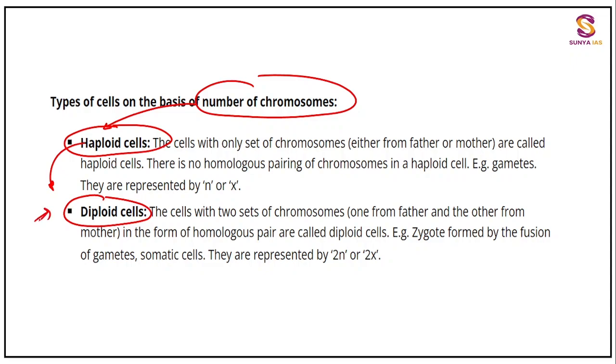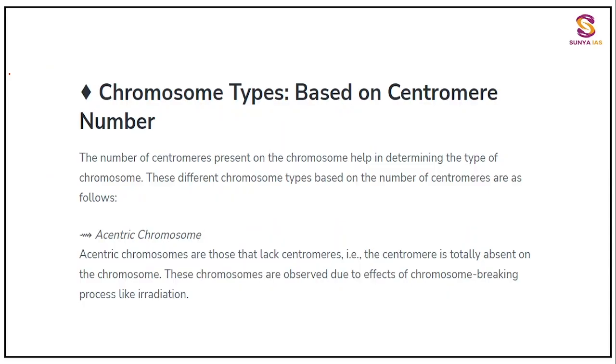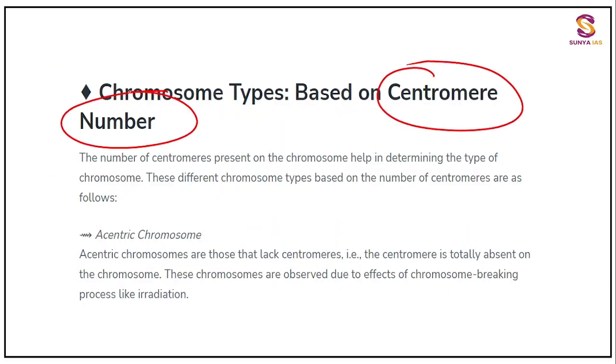This you will be finding in a particular aspect, but not a very important division of cell. Based on centromere number is very important. I have told you two divisions basically: centromere number and the position of centromere. Position of centromere you have seen: metacentric, submetacentric, telocentric.